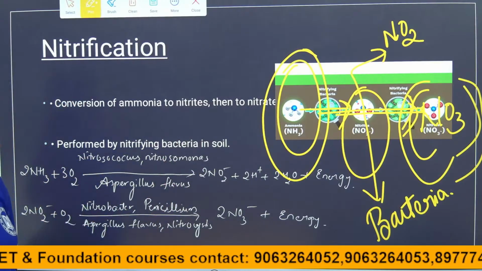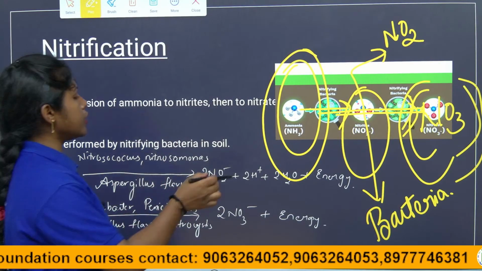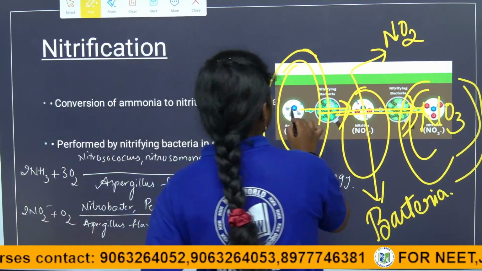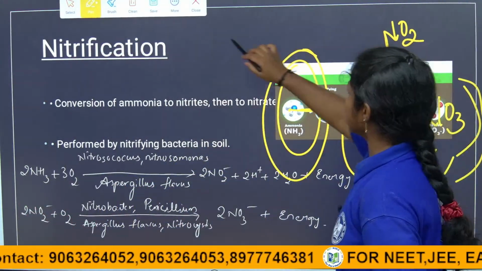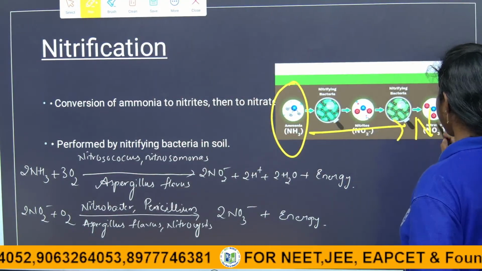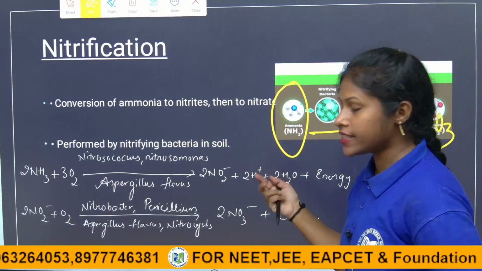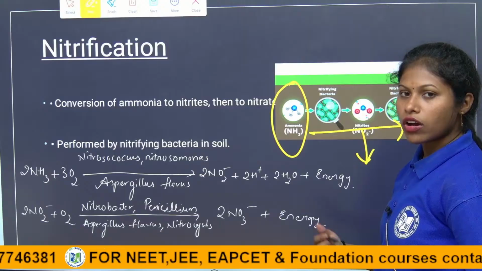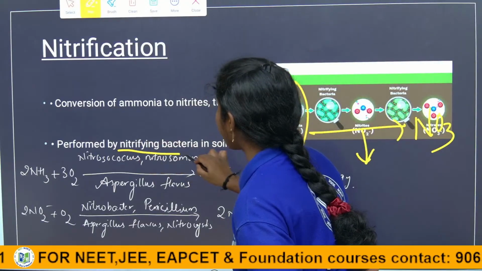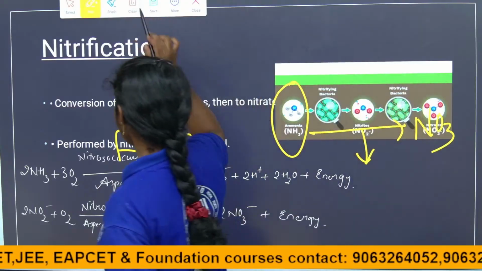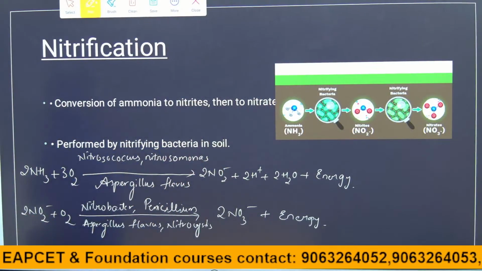After the dead plants and animals decompose in the soil, in the soil the ammonia is converted into nitrates. With the help of what bacteria, children? It is a nitrifying bacteria. So it is performed by the nitrifying bacteria.